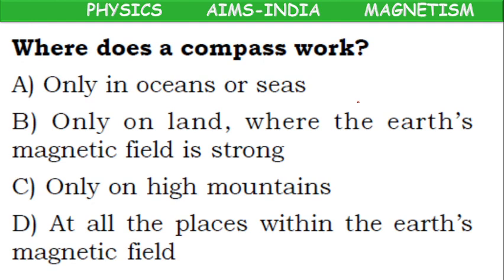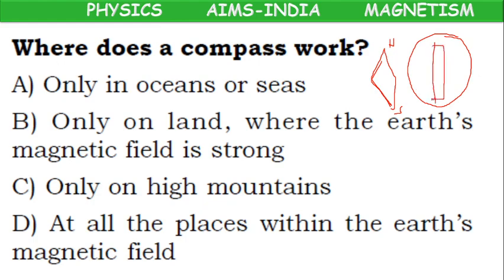Next, where does a compass work? Actually, why does the compass needle deflect though there is no other magnet near it? Already in previous classes we have discussed, because we are placing the compass near the earth, or taking it on the earth.